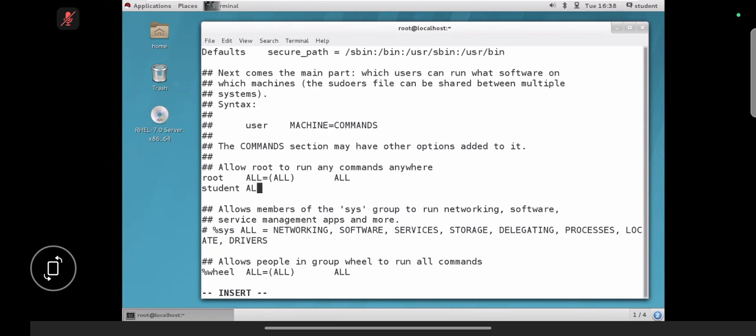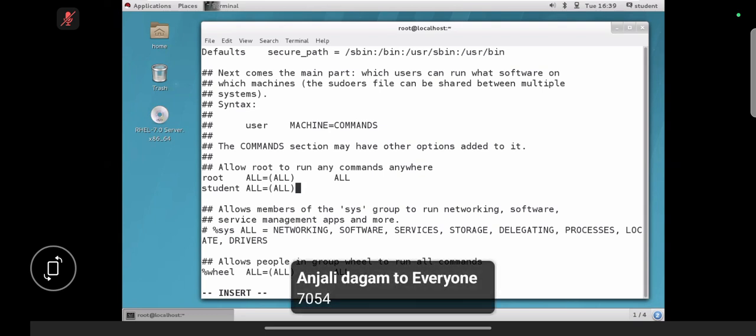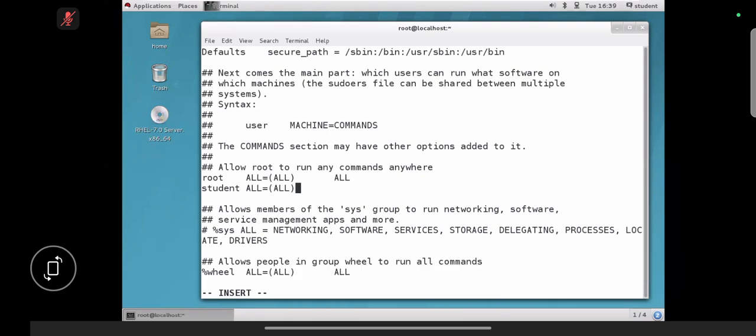Third field, all the resources. How many resources do we have in our operating system? More than 7,000, right? Already we discussed this when we were discussing the man command. With man -k star dot, you are going to get the list. Then add the pipe symbol and wc -l, and you get the line count. More than 7,000 resources we have. Those are all the resources. And fourth field, permission.